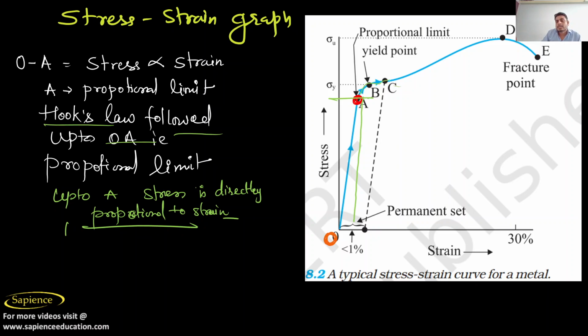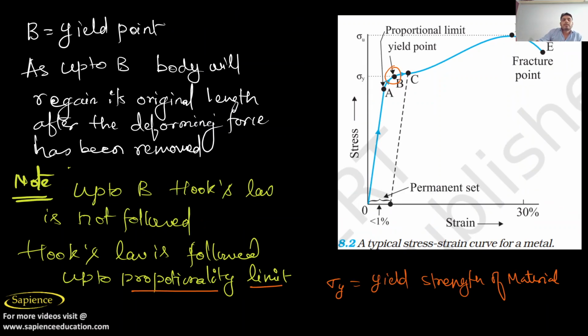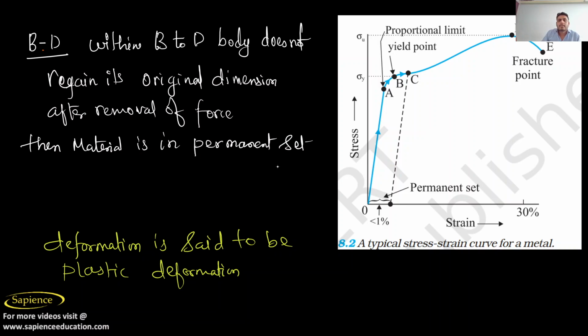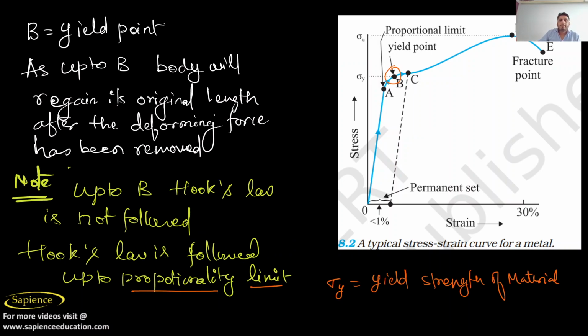Why? Because you can see from the graph that stress is not directly proportional to strain. I hope you have understood the part OA. Now I will go to the next part, that is B. So what is B? B is your yield point.